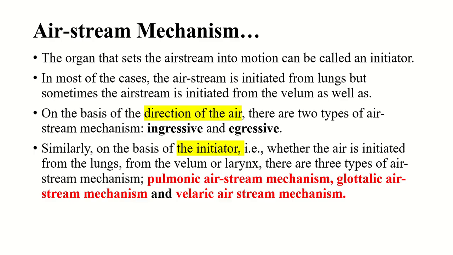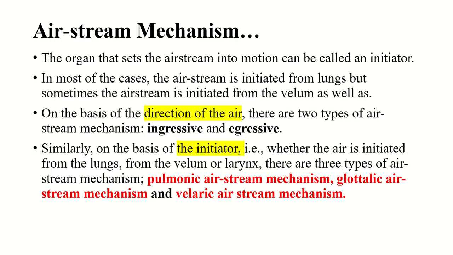In the pulmonic air stream mechanism, the initiator of the air is the lungs. In the glottalic air stream mechanism, the initiator of the air is the glottis, or let's say the larynx. And in the velaric air stream mechanism, the initiator of the air is the velum.